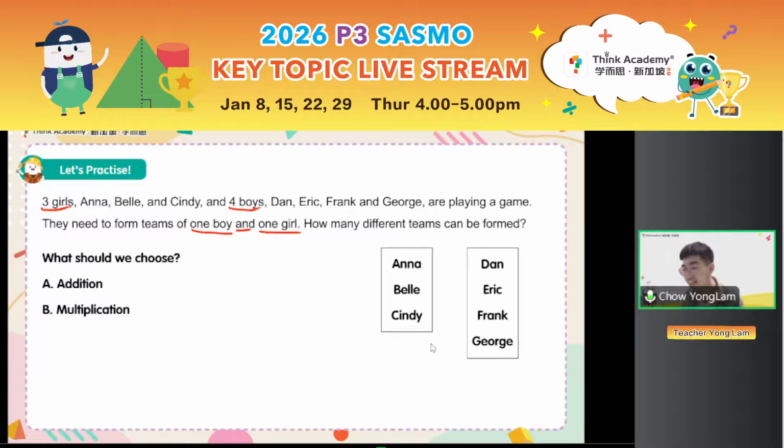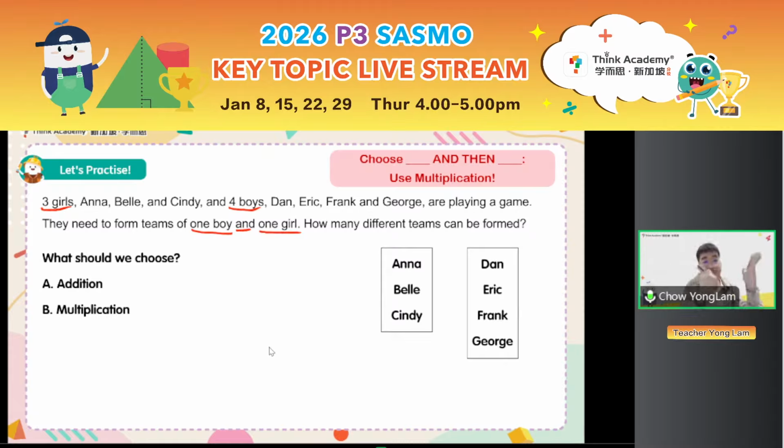Very good. Okay, so now we use multiplication, right? Because we are choosing 1 boy and then 1 girl. Every category we need to choose one. So we will use multiplication. If it's boy and then girl, we use multiplication. So the answer is 3 times 4 equals 12. There are 12 different teams. Got it? Choosing one thing and then the next, that is when we use our multiplication principle.